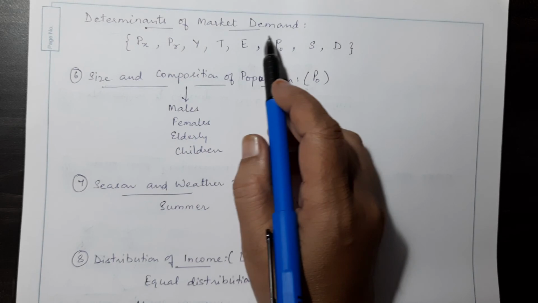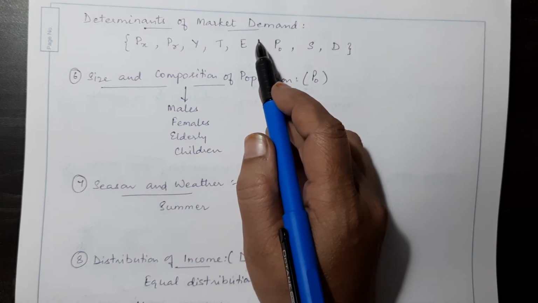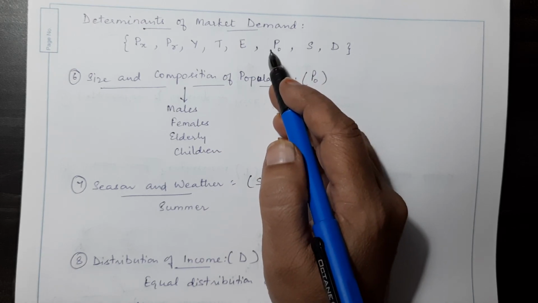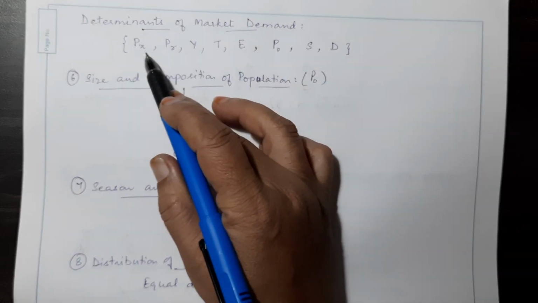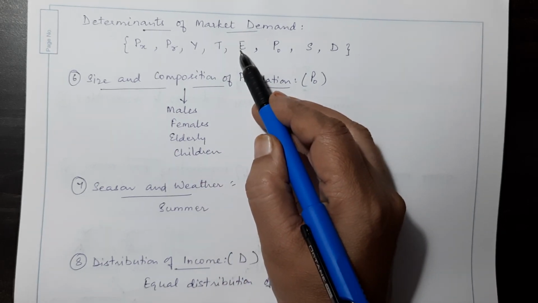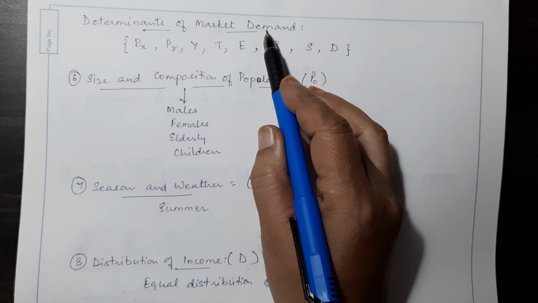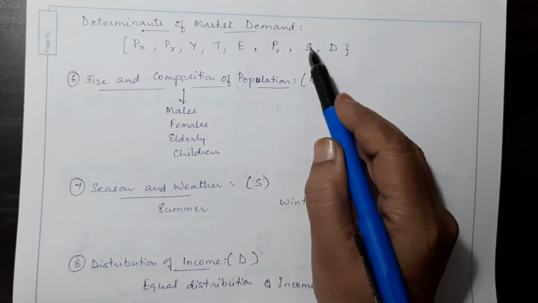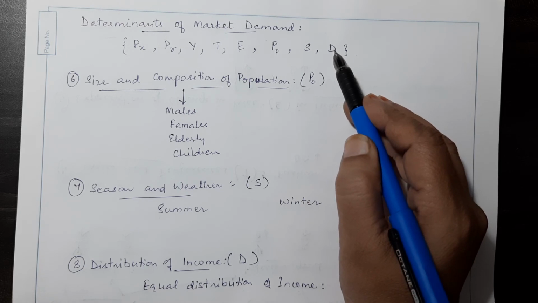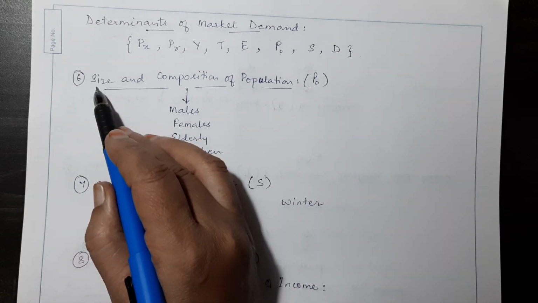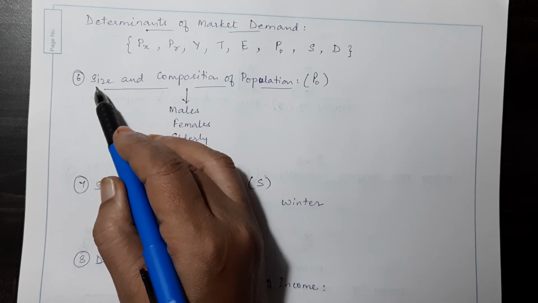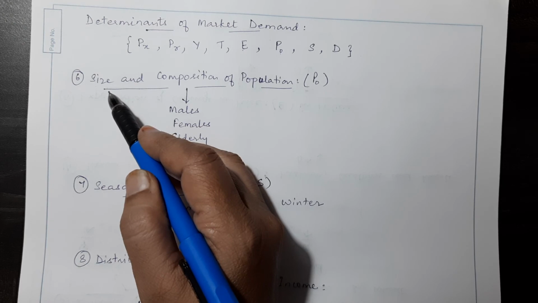Now, determinants of market demand. Market demand means the sum of all the individual demands. Here the first five determinants of market demand would be the same as for individual demand. The market demand would mostly depend on population, season and weather, and the distribution of income. So let's now discuss the sixth determinant. The other five we discussed for individual demand, and the same thing holds good over here also.